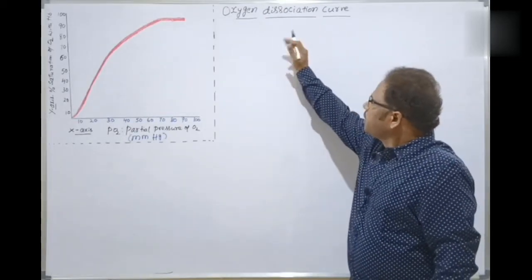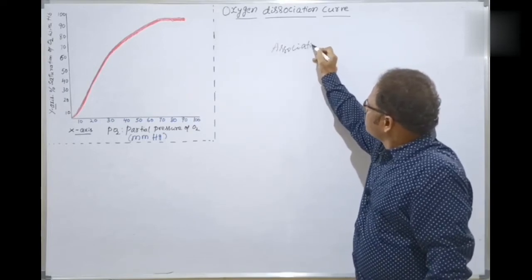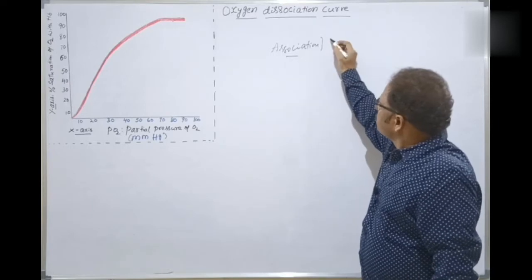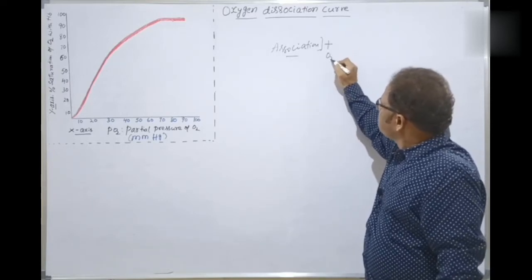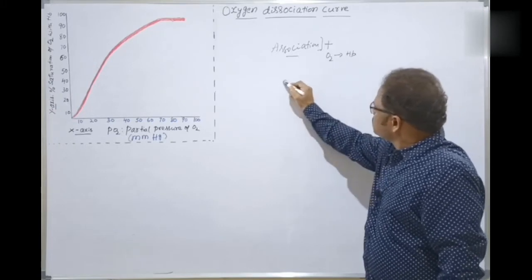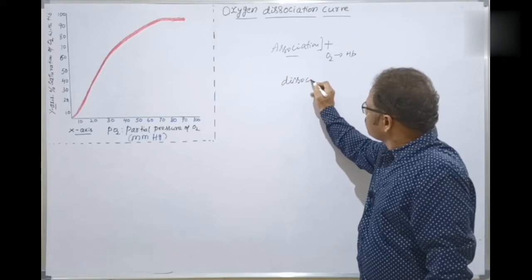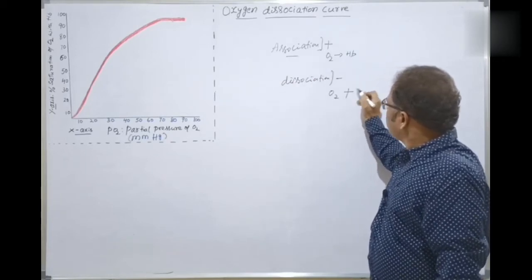What is association and what is dissociation? Association means plus, that is, oxygen binds with hemoglobin, whereas in dissociation, oxygen does not bind with hemoglobin.